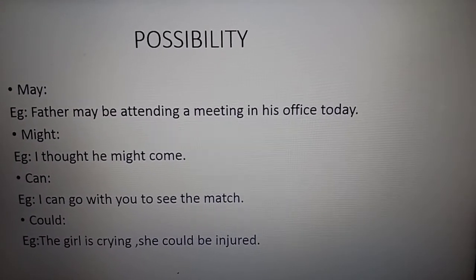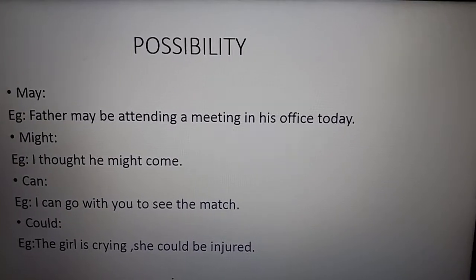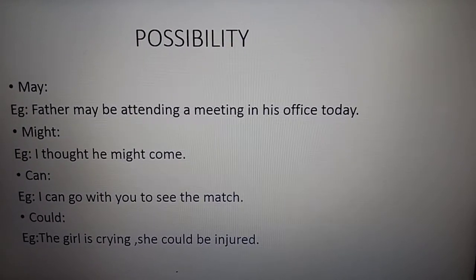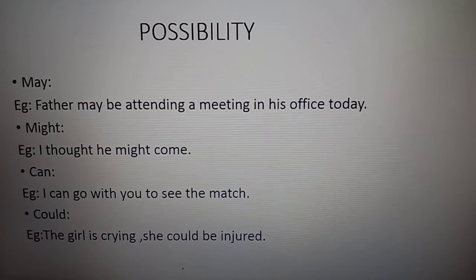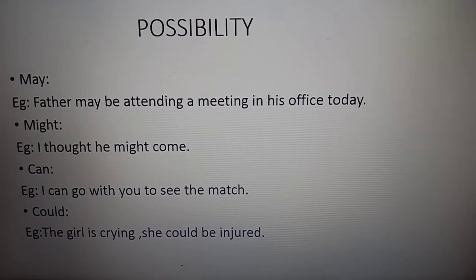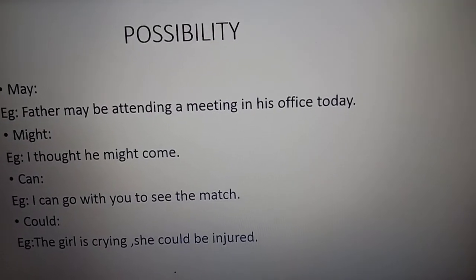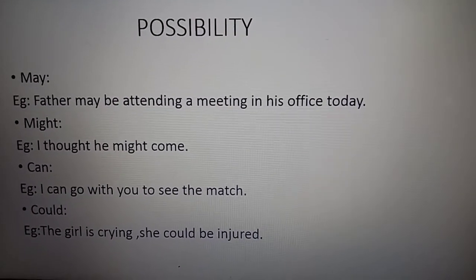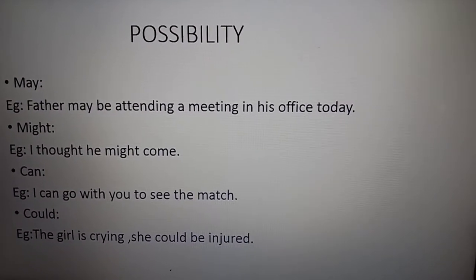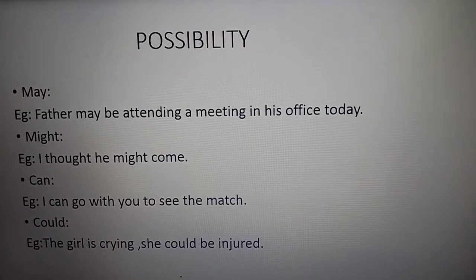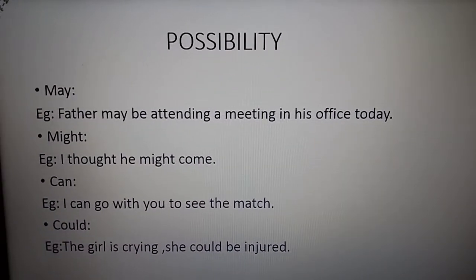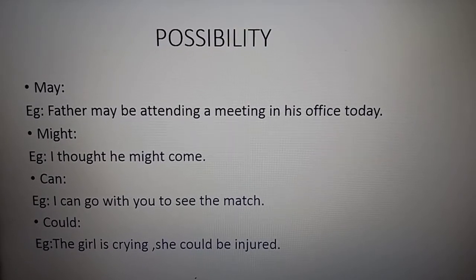Now can is also used for possibility. You have seen can in three places. Now see more. I can go with you to see the match. I am not sure. I can go. Here can is not ability, it is a possibility. I can go. Now I am not sure, but if I wish or I feel like going, then I can go. Like this, it shows that.